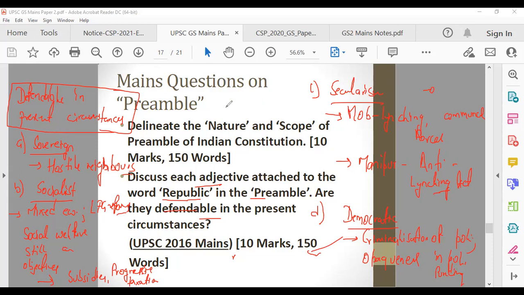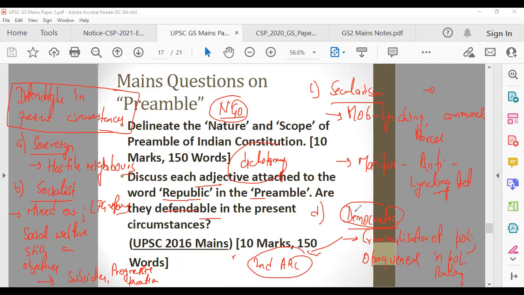Right now they are imposing curbs on NGOs. They cannot get money from foreign parties, but that restriction is not there for political parties. Political parties can get money from anywhere and everywhere. So that is a dichotomy. All these things are diluting the democratic fundamental. So here we have to implement the reforms of the second ARC. If we do these, we will defend the democratic tenet of our preamble.